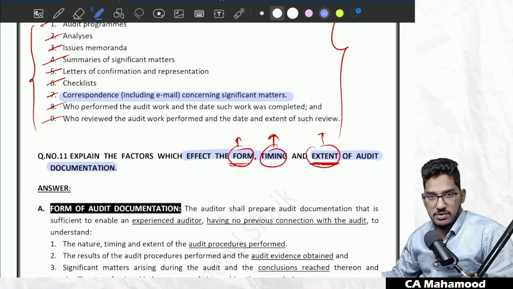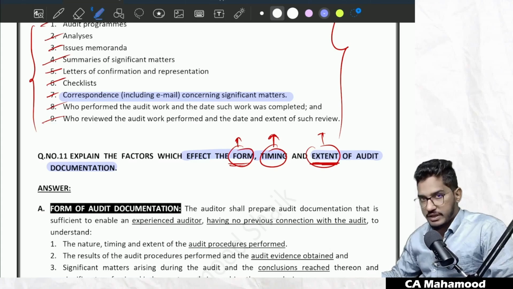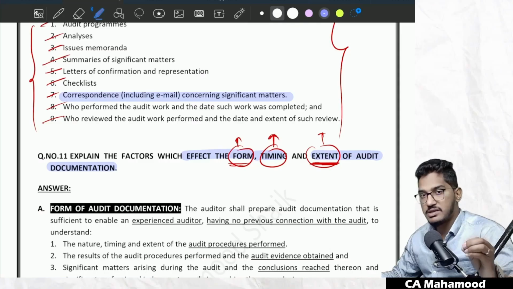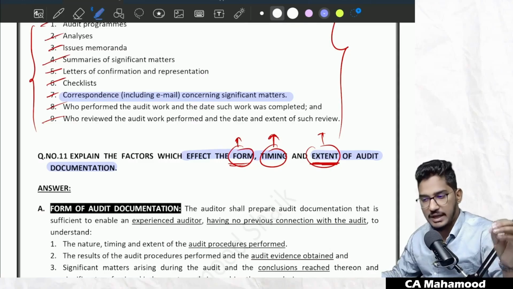In audit, various matters will be there, but out of that, what are significant matters? How to decide which matter is a significant matter, which matter is not? So I will say it simply, the standard did not give you any hard and fast tool to know that these matters will always be significant and these matters will not be. There is no such kind of guidance given in any standard.